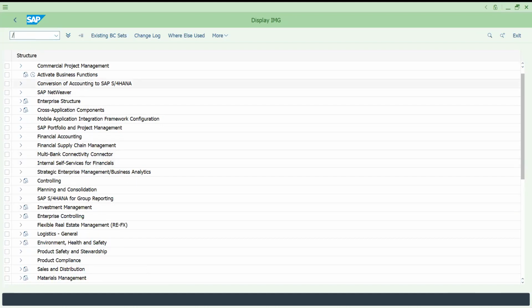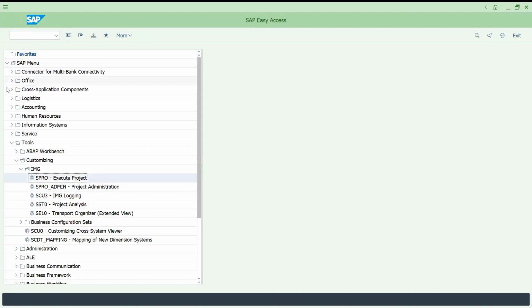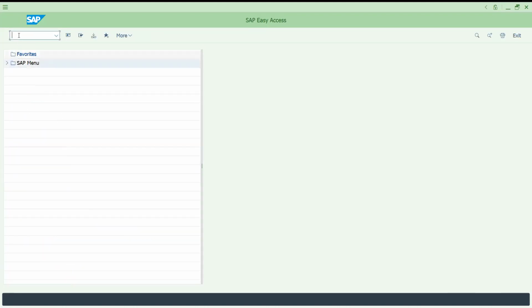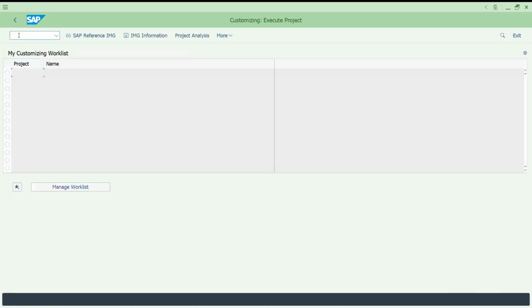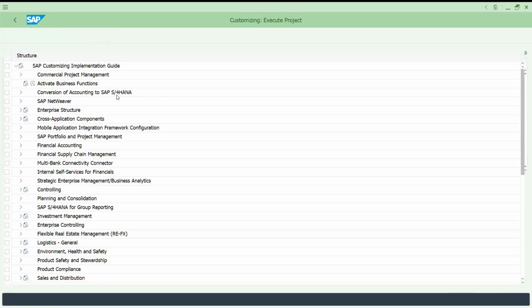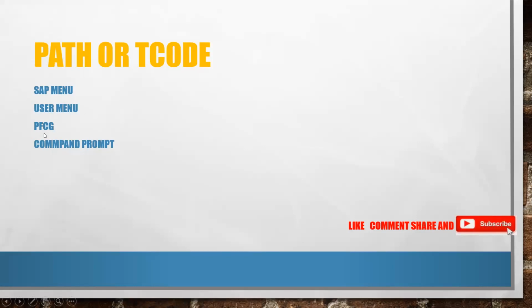So let's come here. Instead, I can go directly. If I give this also, it goes directly to the path. So this is all about your command prompt. Let me come back. We have discussed what the SAP menu, user menu, and PFCG for your roles display for a certain user. So at the menu side, you can change SAP menu and user menu respectively, and the command prompt.